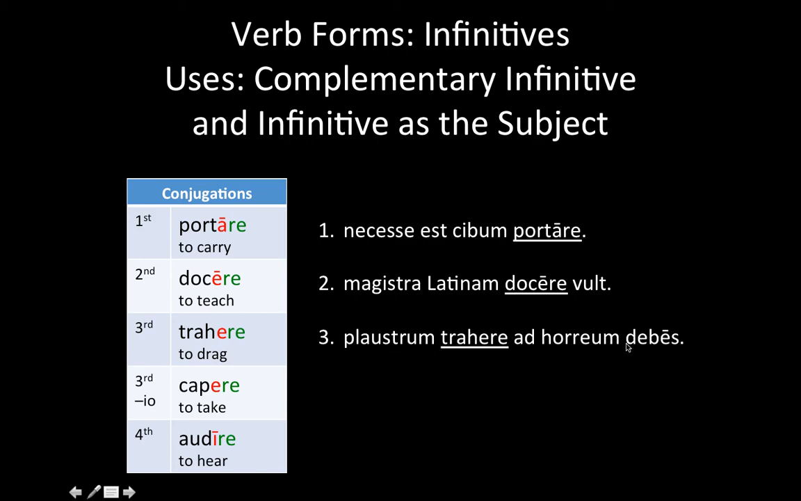Plostrum trahere ad horreum debes. You, we know it's you because it ends in an s, you ought to drag the wagon to the barn. Number 4, diem capere cupimus. Mus tells us that the subject is we. So we want to seize the day. Canes audire potestis. Okay, potestis is our main verb. We know that the subject is you all because of the tis ending here. So you all are able to hear the dogs.